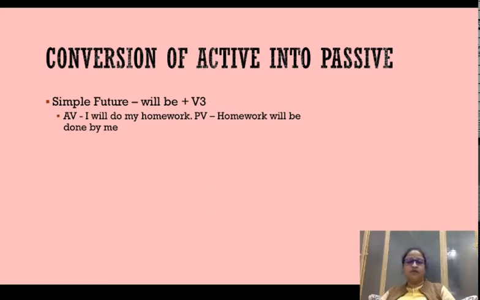Homework is going to come first. Homework will be done by me. Just pay attention to the supporting verb in all the tenses, past, present and future. Just pay attention to the supporting verb, because that is going to make all the difference. The root verb is always going to be in the third form, so there you don't have to apply any brain or any logic.